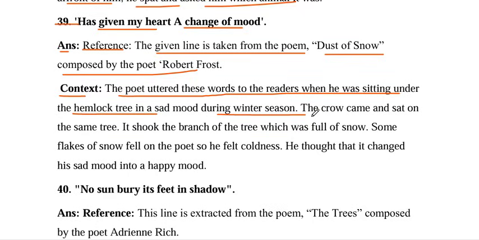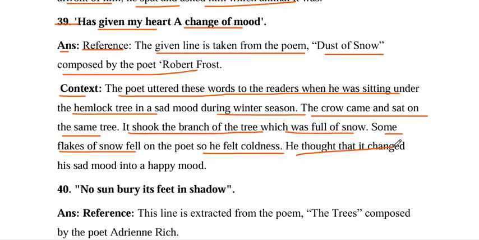The crow came and sat on the same tree. It shook the branch of the tree which was full of snow. Some flakes of snow, or particles of snow, fell on the poet, so he felt coldness. He thought that it changed his mood, or changed his sad mood into a happy mood, or negative into positive one.